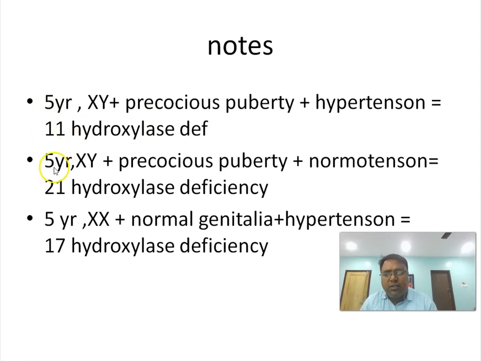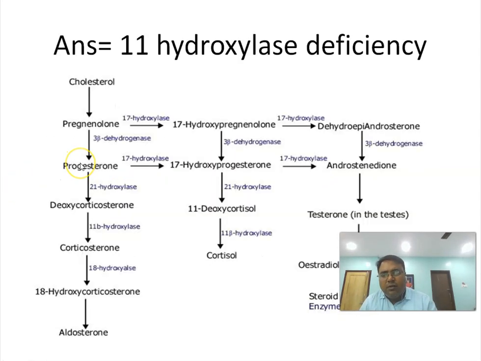Similarly, another question: the same boy child with precocious puberty but blood pressure is normal, then what is the diagnosis? The diagnosis is 21 hydroxylase deficiency. Here we can see that if 21 hydroxylase deficiency is there, then there will be no formation of aldosterone, no formation of cortisol.